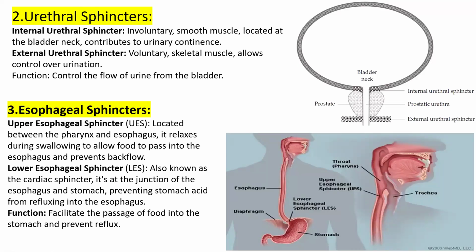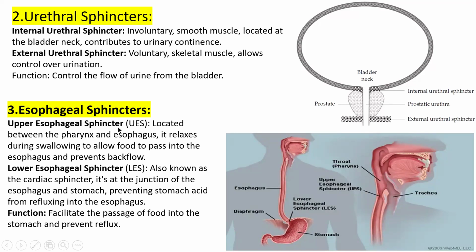The external urethral sphincter is voluntary. It allows control over urination. So urethral sphincters control the flow of urine from the urinary bladder, helping you pass urine when you want to urinate and hold it when you do not.